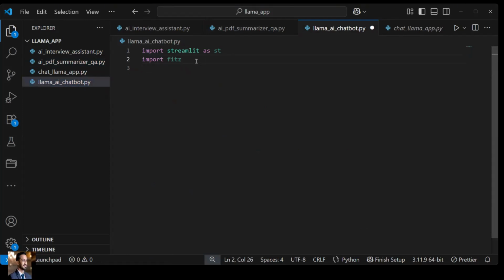To use fitz, you need to install PyMuPDF. You can just install it like this: pip install PyMuPDF. This is also a library for accessing documents. Now, do you know why we use requests?